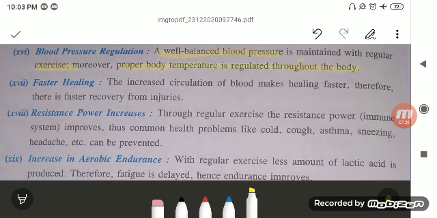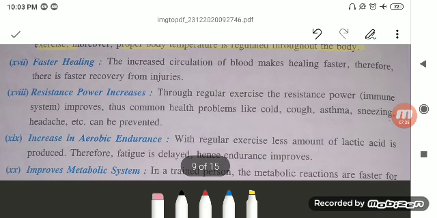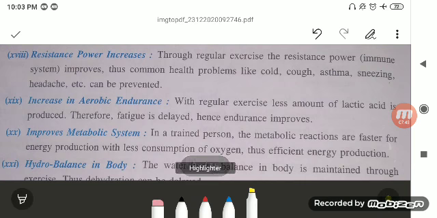Proper body temperature is regulated throughout the body. Faster healing, the increased circulation of the blood makes the healing faster. Therefore, the recovery from the injuries will be faster. So, resistant power increases. The regular exercise increases the resistant power, that is your immune power, so common health problems, that is cold, cough, asthma, sneezing, can be prevented.